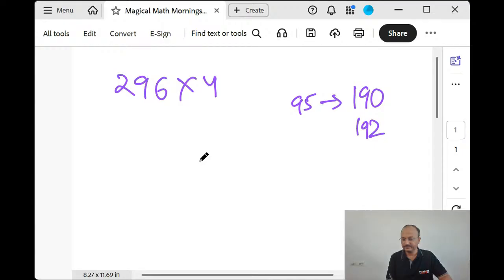Correct? 296 doubled. 200 is 400. 96 double is 192. So it will become 592. So like that you can think.